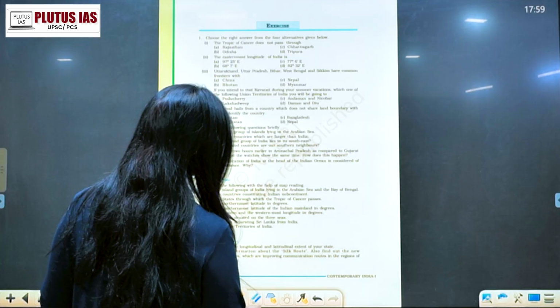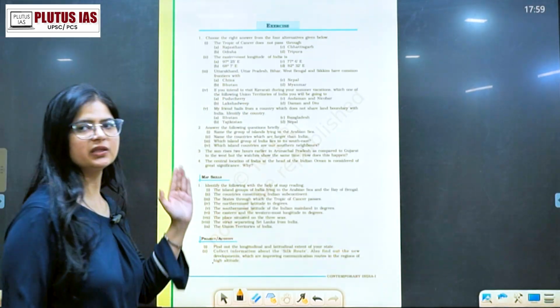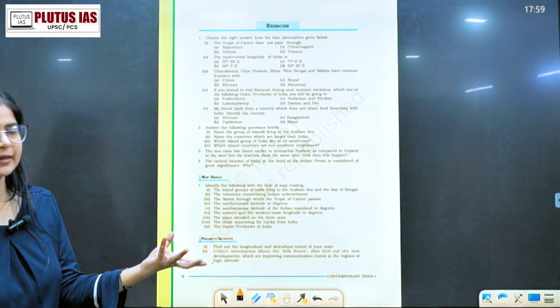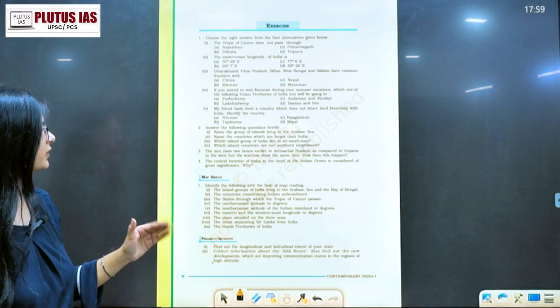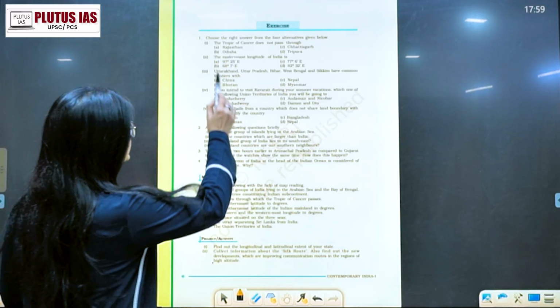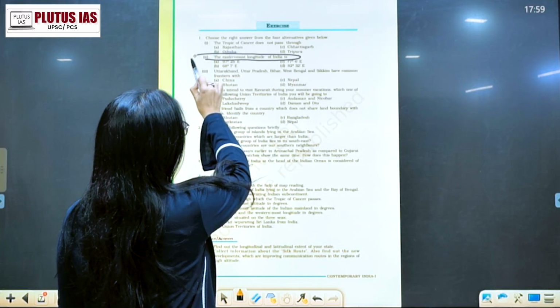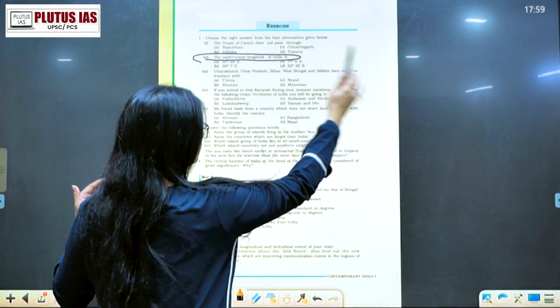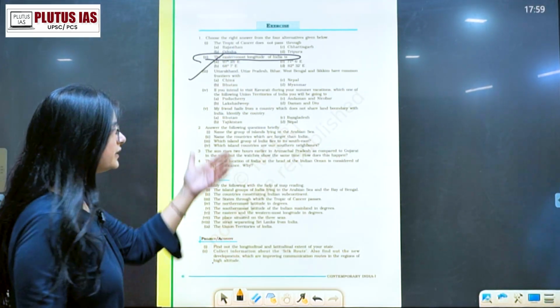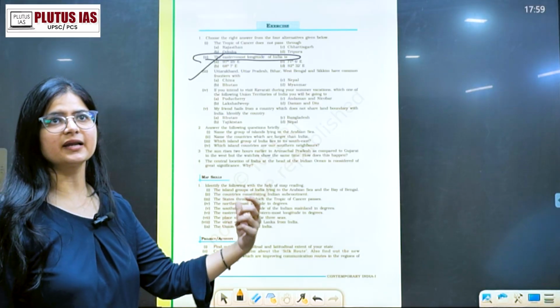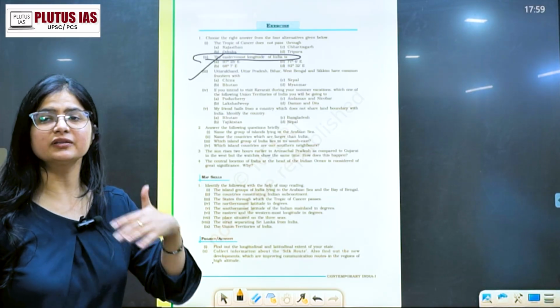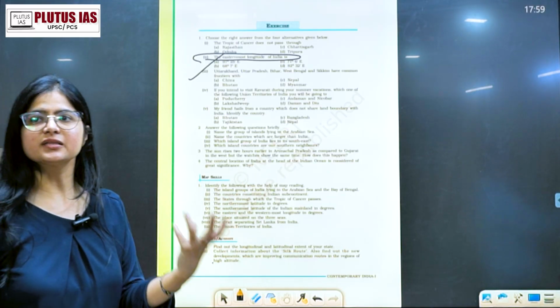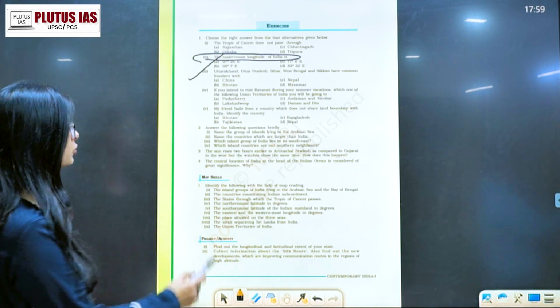Now, what you need to do, I would not like you to skip the exercises. These are very, very important exercises. If I take one example, like the easternmost longitude of India. So what will be the easternmost longitude? This side or this side? Definitely this side, 97. So these exercises will help you to understand how much you have understood, what is the level of your understanding of these simple chapters. So do go through that.